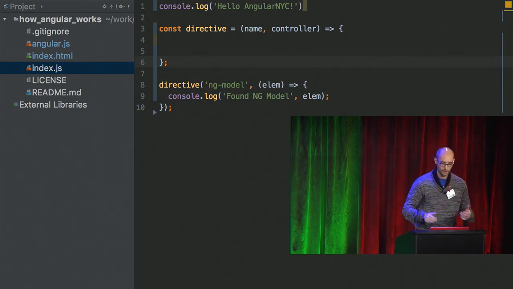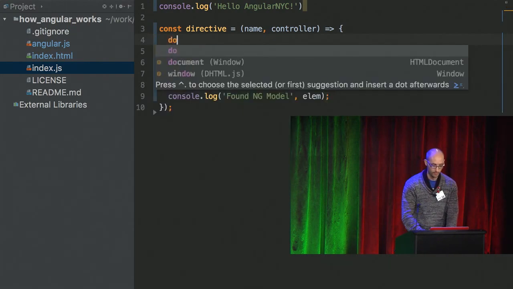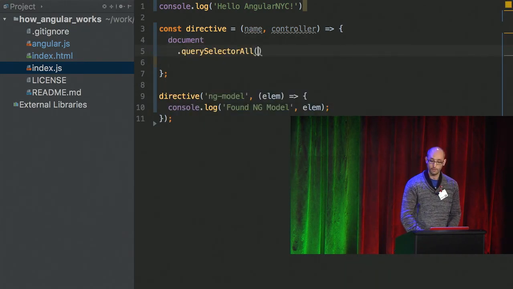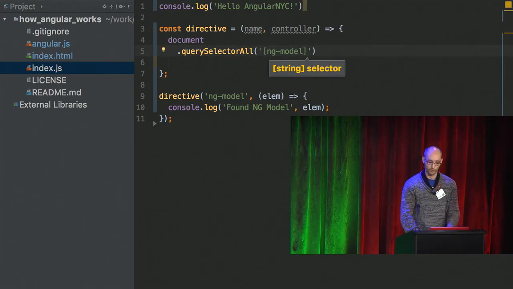That's all. We can do it using simple JavaScript document query selector all. And how can I find all the DOM elements that have a specific attribute? Square brackets, right? I can do something like this, ngModel. This is going to find all the elements that have this attribute on them.